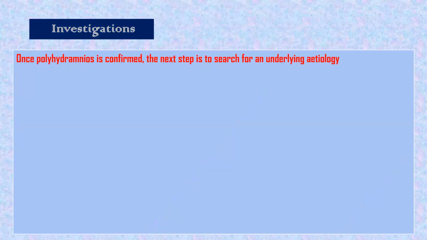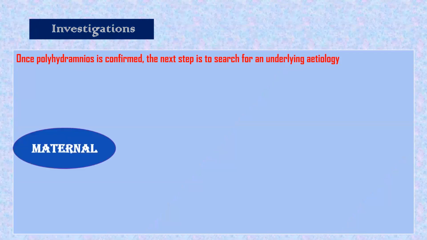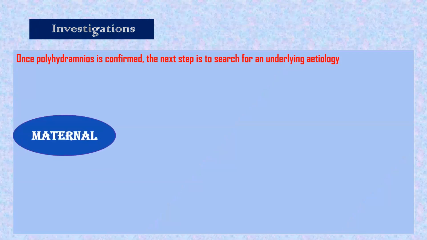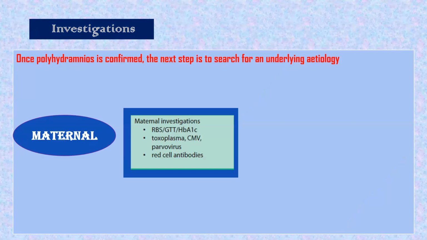Once polyhydramnios is confirmed, the next step is to search for an underlying etiology. What maternal factors will we see? Blood group and blood sugar level. Very good. Infections. Sugar? Yes, blood sugar, red cell antibodies, and infection, as we said. So what is the most common type of investigation which can lead to polyhydramnios? We have toxo, we have cytomegalovirus, we have parvovirus. Parvovirus, because it will cause hydrops also. Just keep it that way. When there is hydrops, there is polyhydramnios.